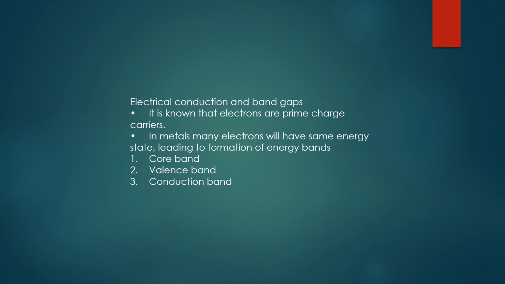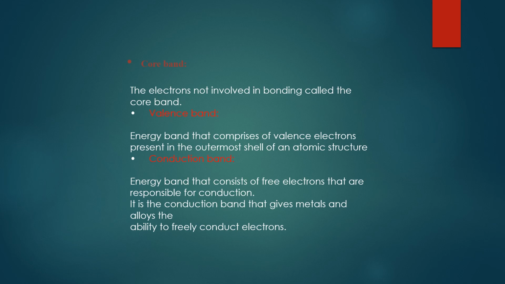Electrical conduction and band gaps. It is known that electrons are prime charge carriers. In metals, many electrons will have same energy states, leading to the formation of energy bands. There are three types of energy bands. First one, core band. Second one, valence band. Third one, conduction band. Now we will discuss about different types of bands.